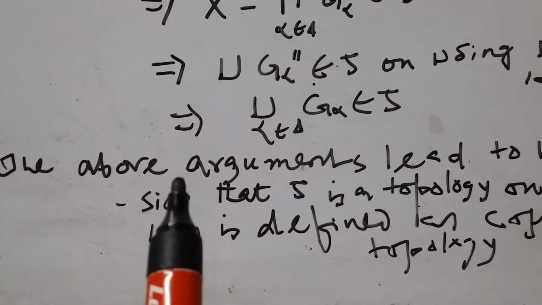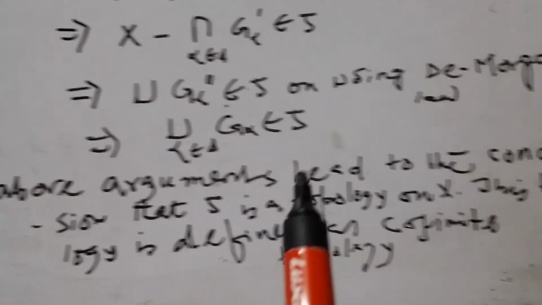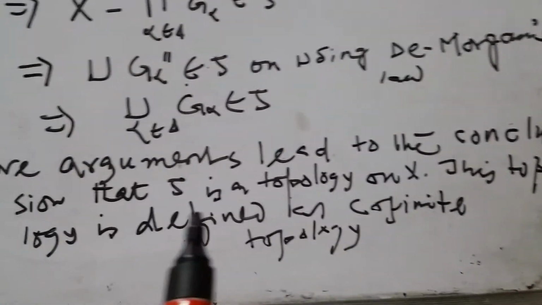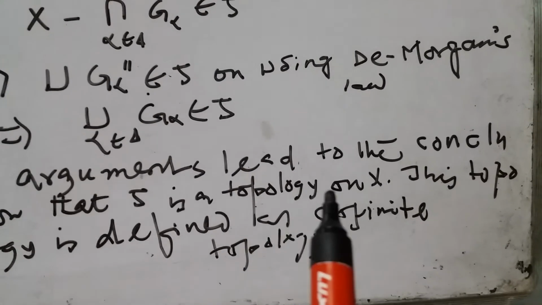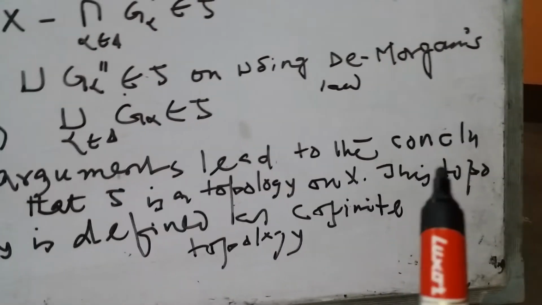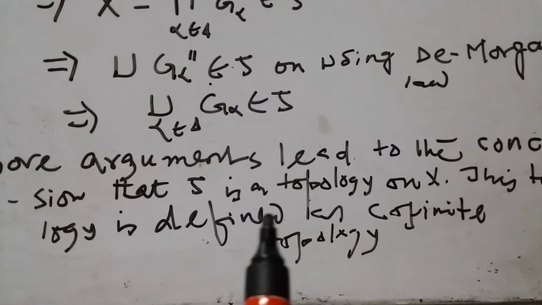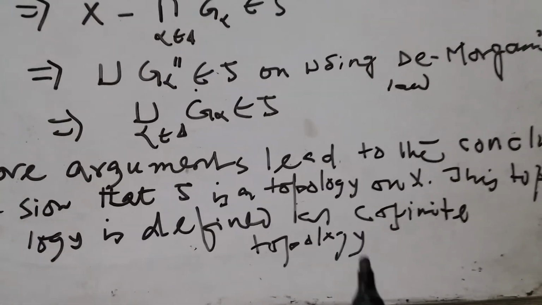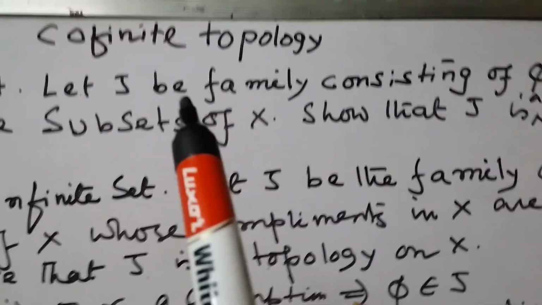The above argument leads to the conclusion that tau is a topology on X. This topology is defined as the cofinite topology.